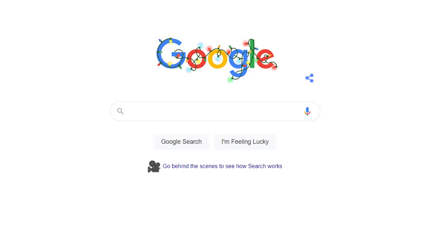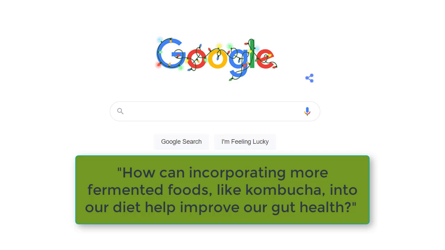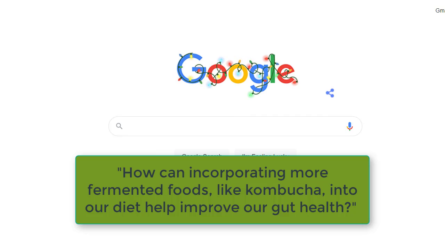Let's consider this research question. How can incorporating more fermented foods like kombucha into our diet help improve our gut health? If I start my search using a standard internet search engine like Google, I will more likely encounter information that has a less than scholarly purpose, like advertising or deception.